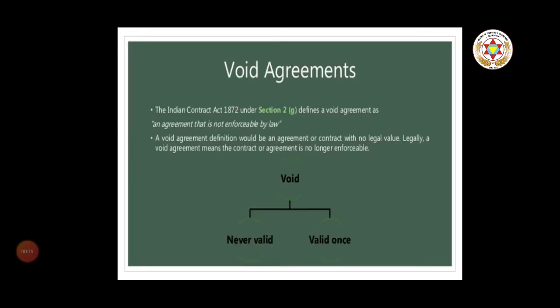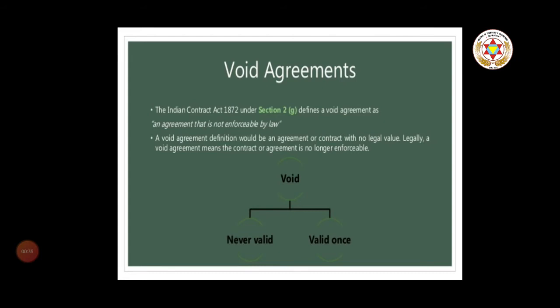Void agreement. The Indian Contract Act 1872 under section 2(g) defines a void agreement as an agreement that is not enforceable by law. Such an agreement is void ab initio and does not give rise to any legal consequences. It would be an agreement or contract which has no legal value. Legally, a void agreement means a contract or agreement is no longer enforceable, or we can say that it has no legal existence in the eyes of law.